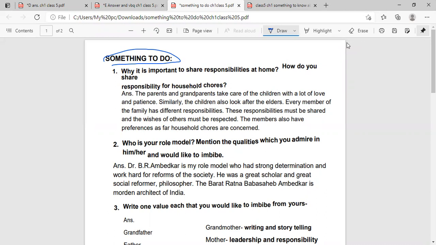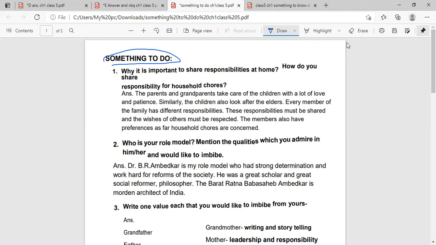Then second question: who is your role model? Mention the qualities which you admire in him or her and would like to imbibe. You can write your own role model, according to you. This is one of the answers for this question. Dr. Bhimrao Ambedkar is my role model, who had strong determination and worked hard for reforms of the society. He is the Indian Constitution maker. He was a great scholar, a great social reformer, and philosopher.